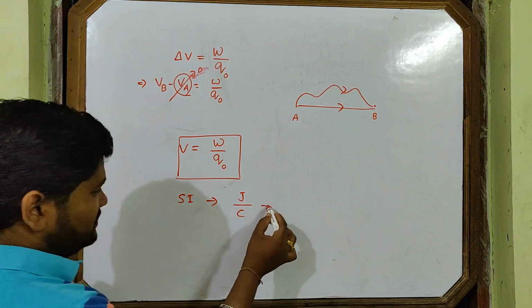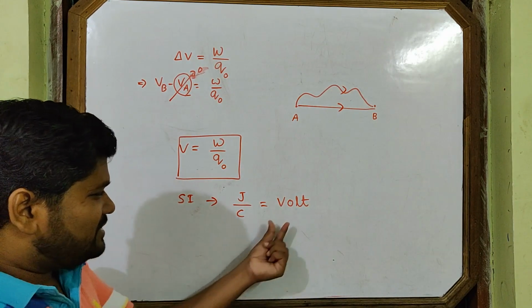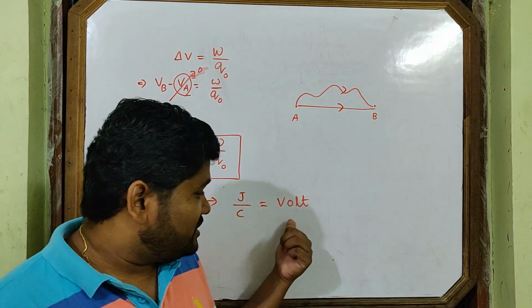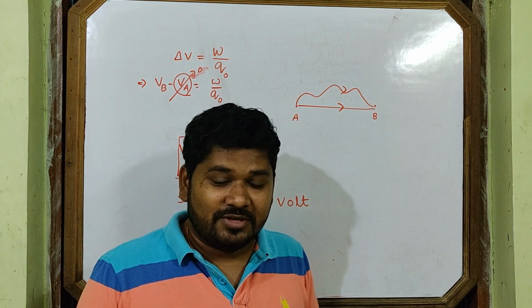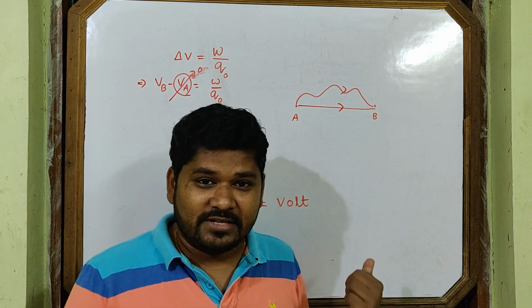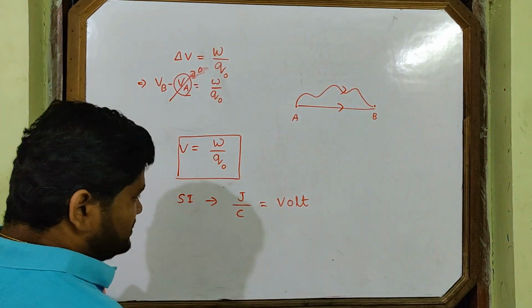Joule per coulomb. So this is volt. You know this unit from lower classes, volt, or you also use it in day-to-day life, 220 volt, home power supply voltage. So this is volt. This is the SI unit.